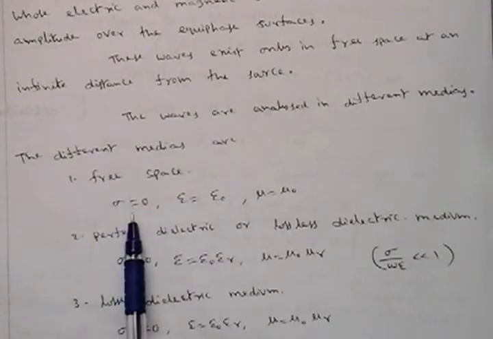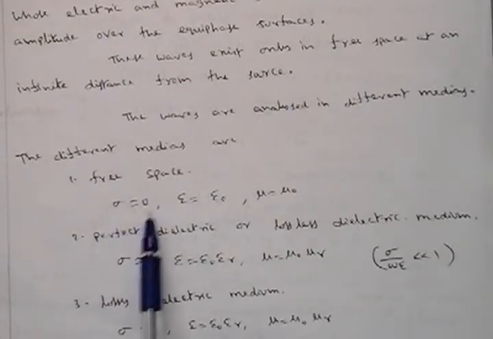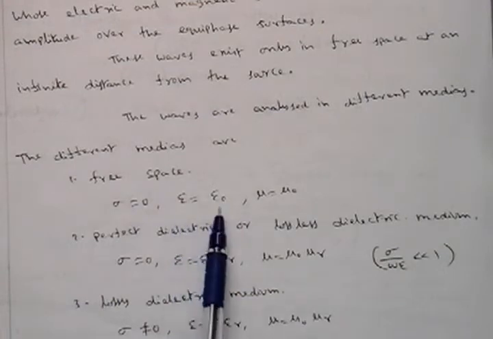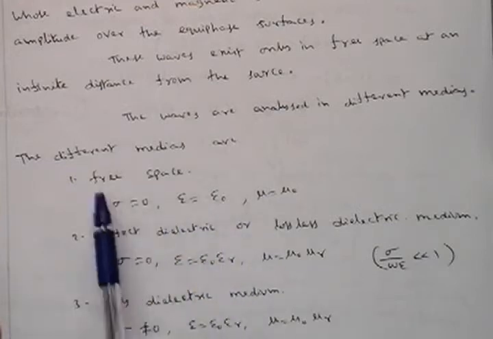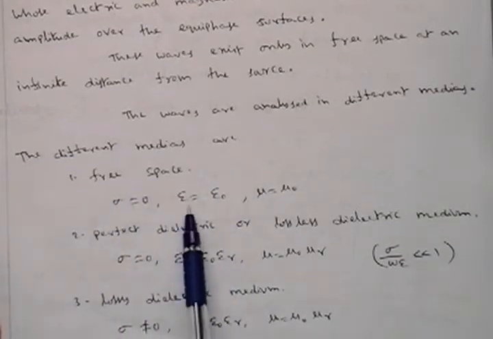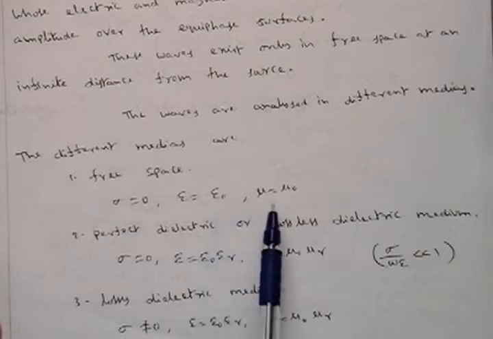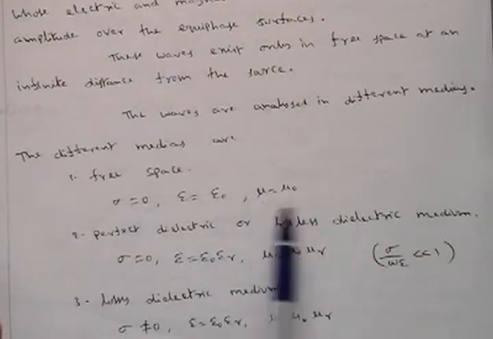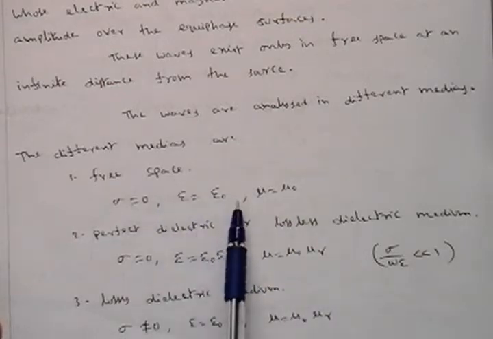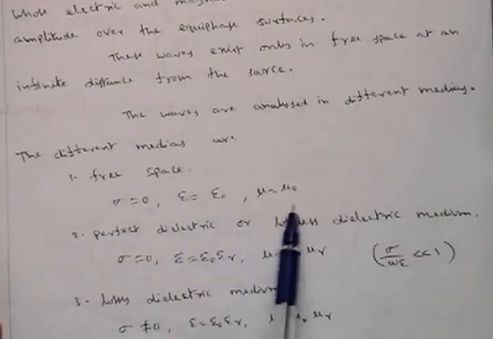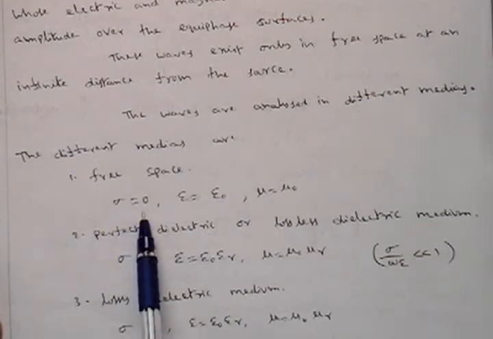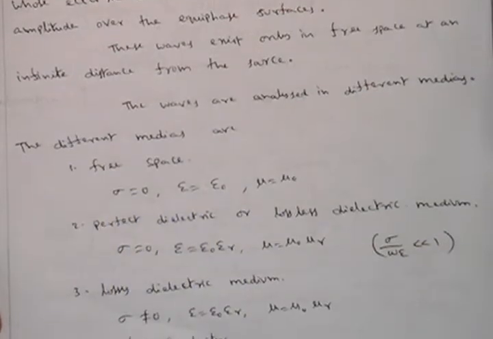For free space, what are the properties? Free space is a dielectric, so conductivity must be 0, sigma is 0. We know that epsilon is equal to epsilon naught and mu is equal to mu naught only. Similarly, we know epsilon is equal to epsilon naught into epsilon r, mu is equal to mu naught into mu r, but mu r is 1 and epsilon r is equal to 1 for free space. So therefore epsilon is equal to epsilon naught, mu is equal to mu naught, and conductivity always is 0. That is called the free space properties.